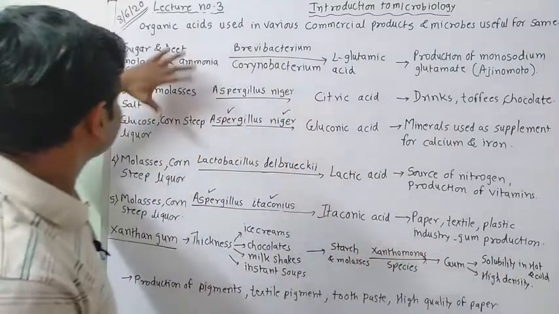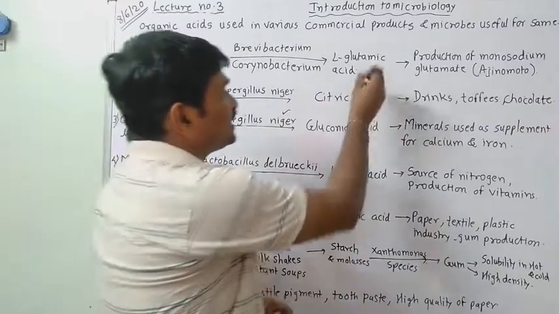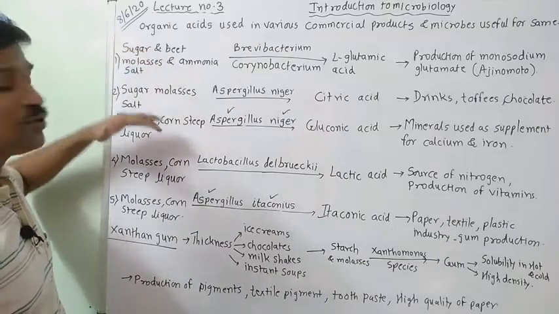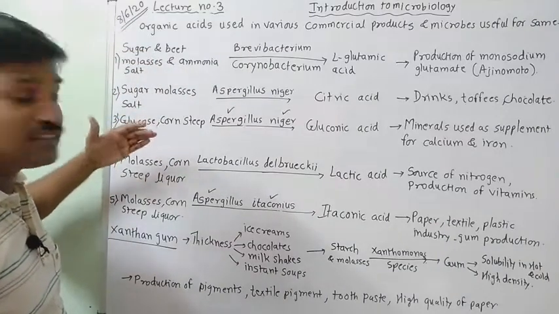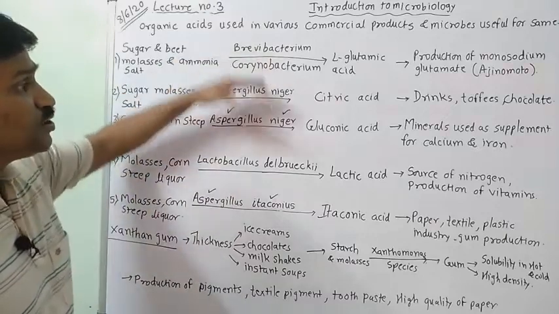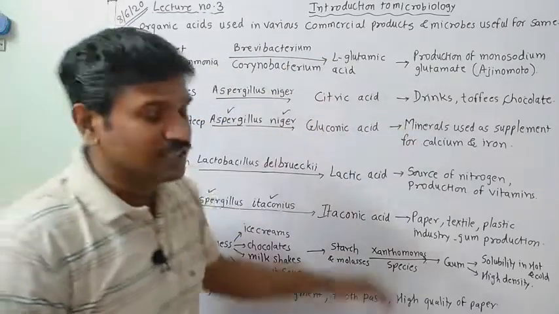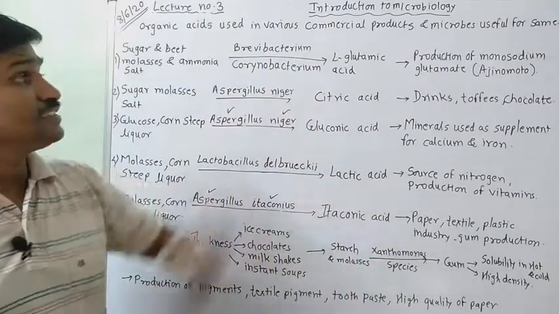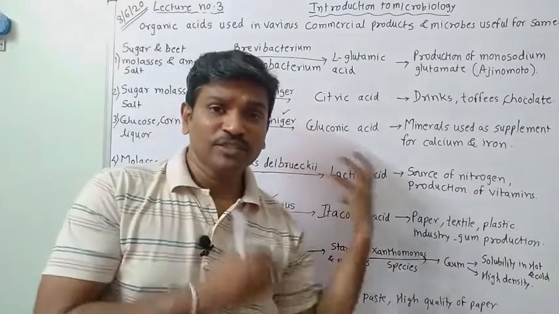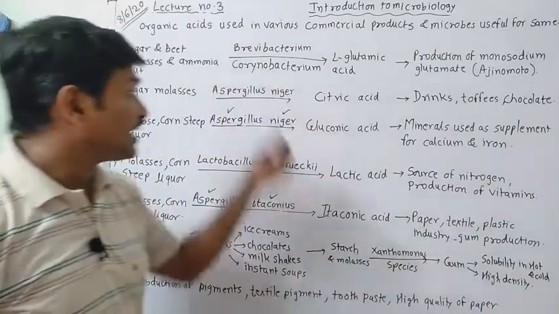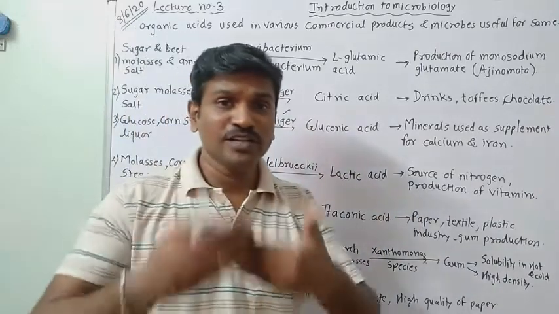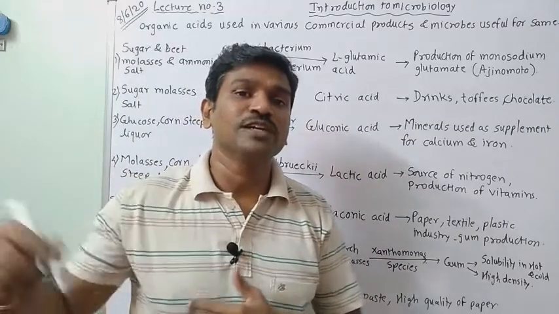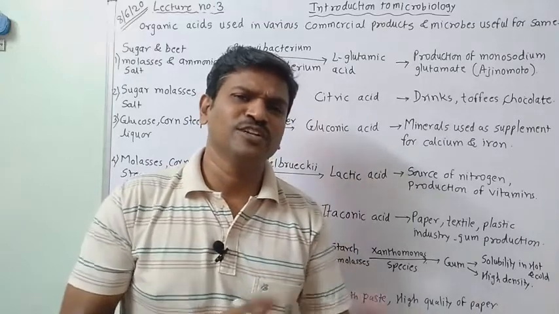So these are the examples where we can see organic acids formed from sugar, beet molasses, then glucose, corn steep liquor, as well as molasses, by the use of microbes, forming different amino acids as well as various organic acids. So various organic acids we have learned. See, whenever you are practicing this, you have to write and practice. Don't mug up the things, write and do. Definitely it will come into your hand and it will be very useful in your exam.